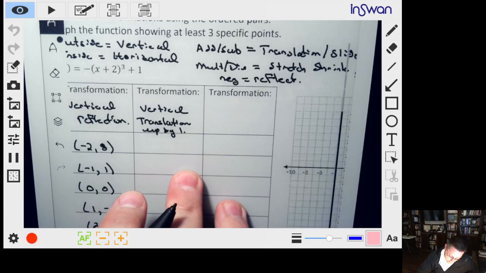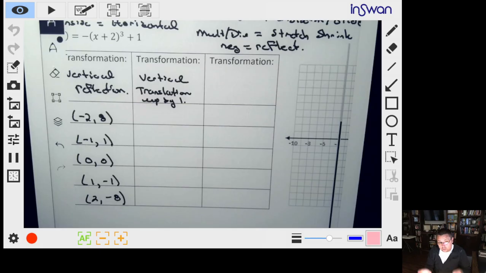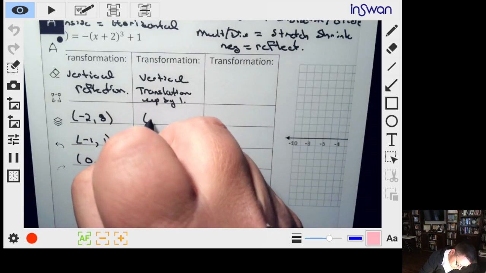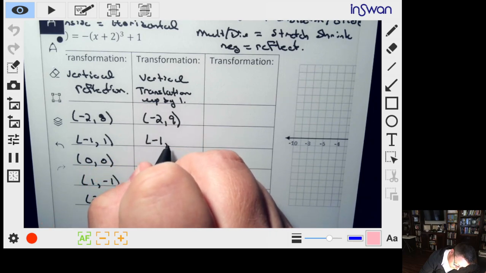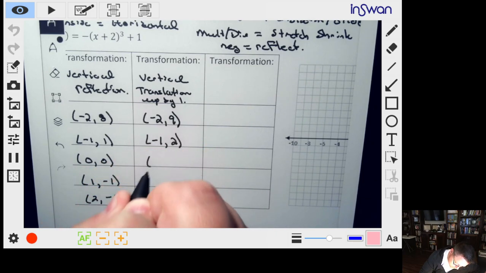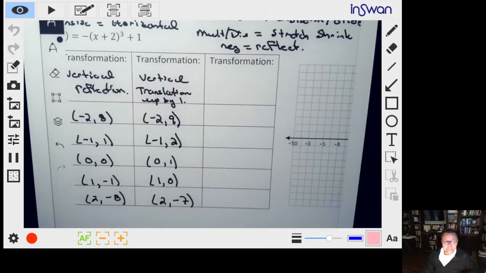So all of these points, we're just going to add 1 to all the y values because they're all going to shift up by 1. So (-2, 9), (-1, 2), (0, 1), (1, 0), and then (2, -7).